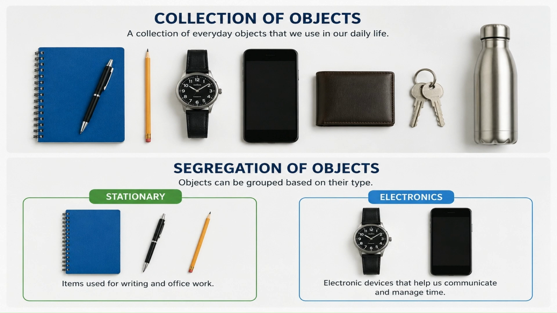From this, I can still make sets. The first set is to collect the stationery. Only book, pen, and pencil come under stationery. In the same way, if I say a set of electronic things that are lying around, we can say it to be the watch and mobile. There is no ambiguity in the answer.